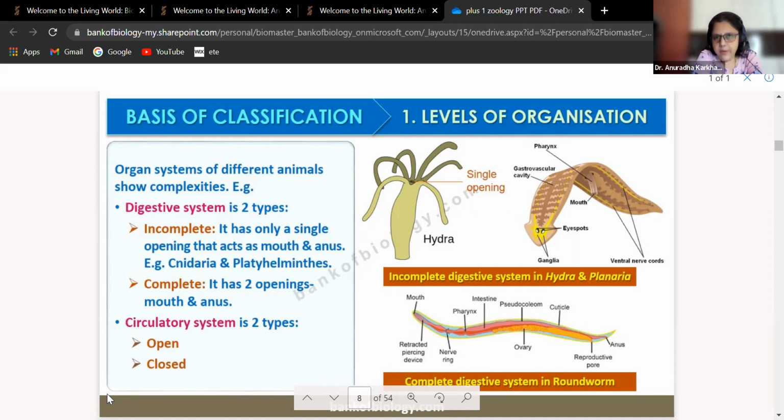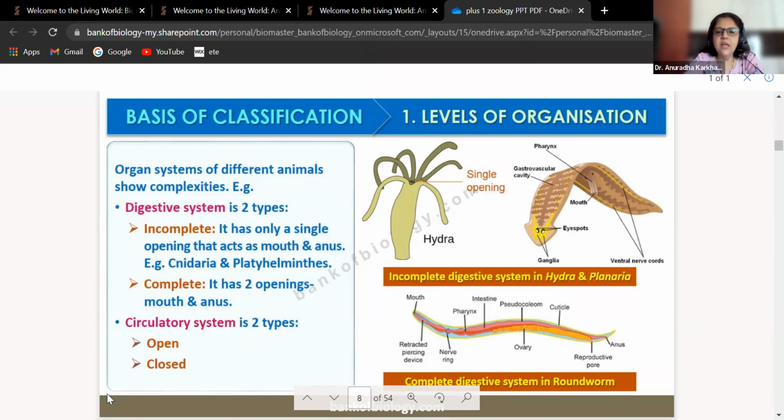It has only a single opening that acts as mouth as well as anus. So एक ही opening है, mouth भी वही है और anus भी वही है. So example is cnidaria and platyhelminthes. cnidaria दिया है बेटा, porifera नहीं दिया है because porifera जो होता है उनमें cell aggregates है, tissue level, organ level कुछ नहीं है. Okay, complete, it has got 2 openings, mouth and anus. Circulatory system is again of 2 types, open circulatory system and closed circulatory system.